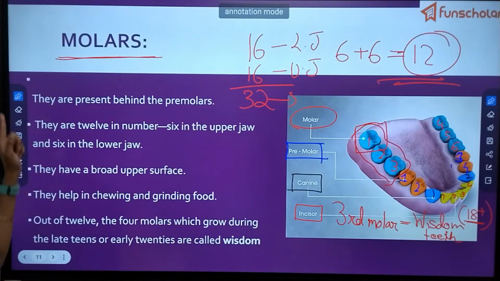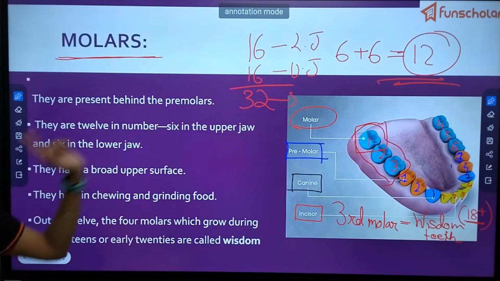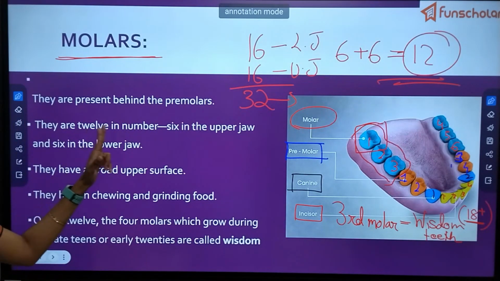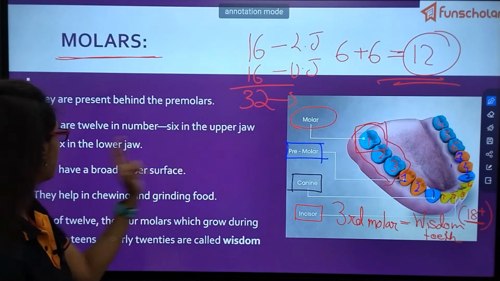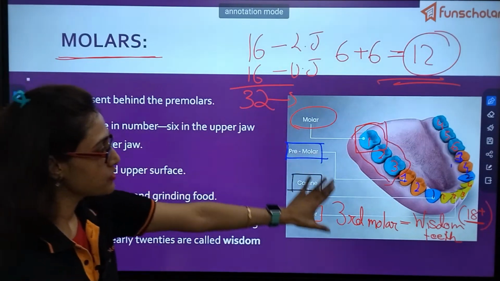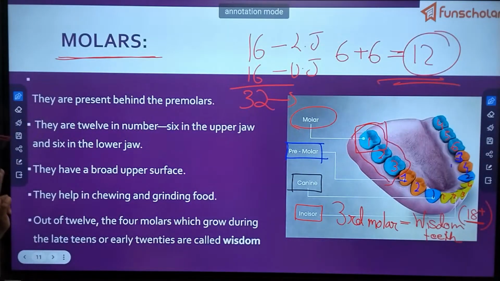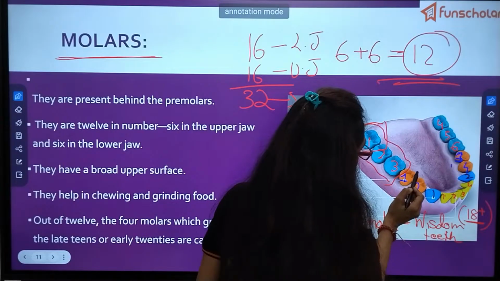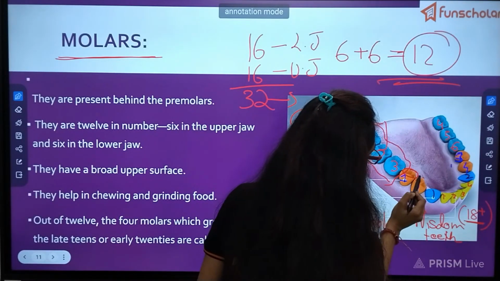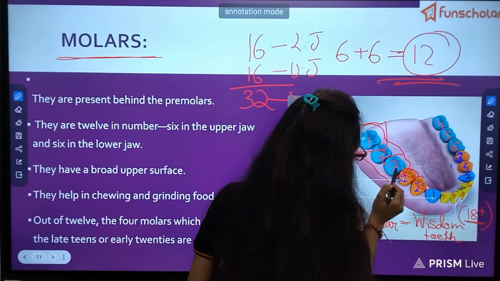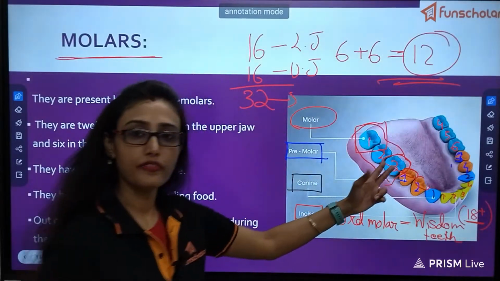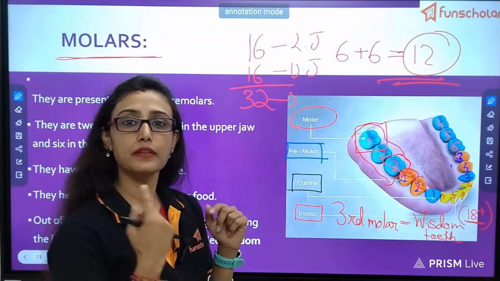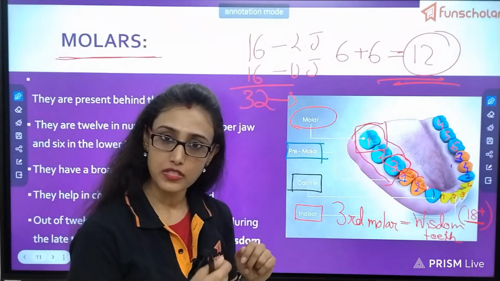Now let us read. They are present behind the premolars. There are 12 in number, 6 in upper, 6 in lower. I have drawn and shown you how they have a broad upper surface. Just see, the other teeth have a small surface and these teeth have a broad surface. You have seen a mixer grinder in your mom's kitchen.